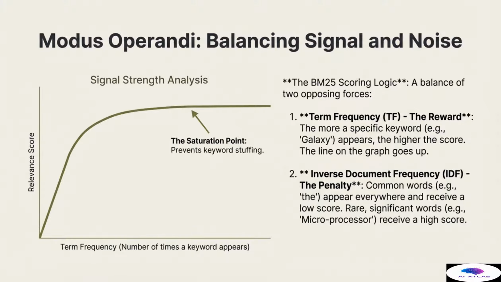By combining TF and IDF, BM25 ensures that a document is ranked highly only if it contains a keyword frequently, and that keyword is rare and therefore highly distinctive across the entire document corpus. This clever balance ensures that the search results prioritize truly meaningful content.